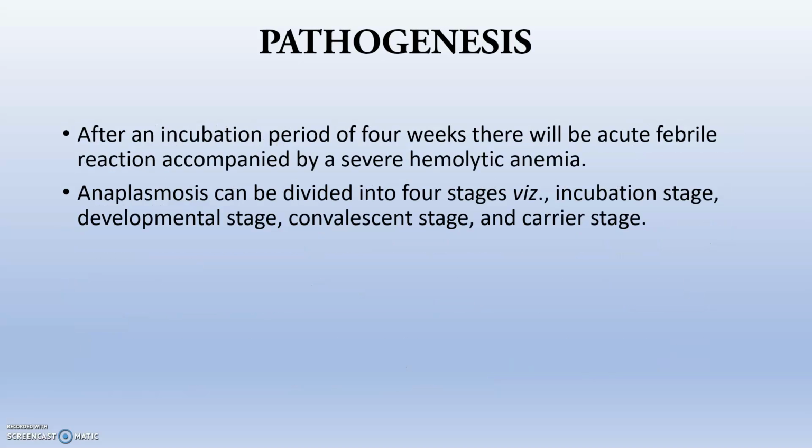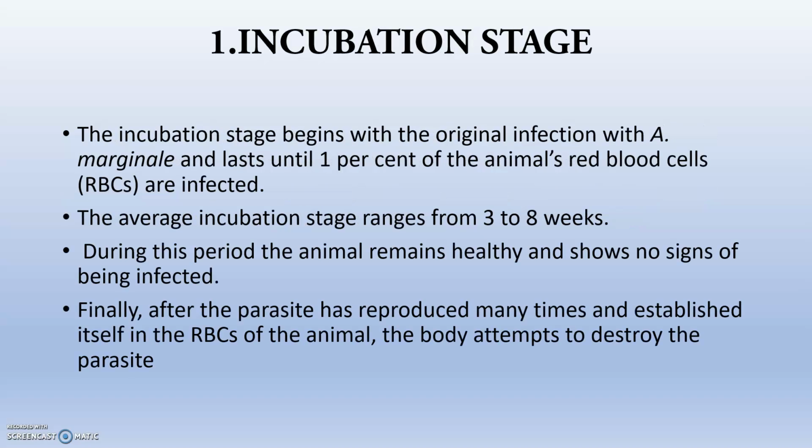So, in the pathogenesis, after an incubation period of about 4 weeks, there will be an acute febrile reaction. The pathogenesis is divided into 4 stages: incubation stage, developmental stage, convalescent stage, and carrier stage. What happens in the incubation stage? Anaplasma marginale gets into the body and takes time to replicate and produce more copies, until about 1% of RBCs are affected. This is known as the incubation stage. It ranges from 3 to 8 weeks. During this time, the animal remains healthy and does not show many signs of being affected.